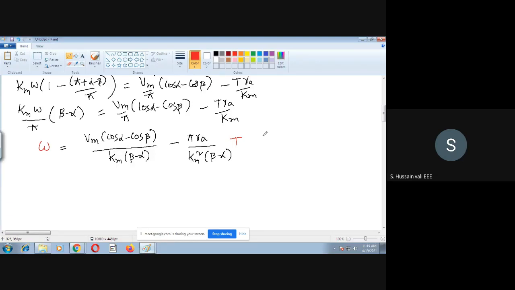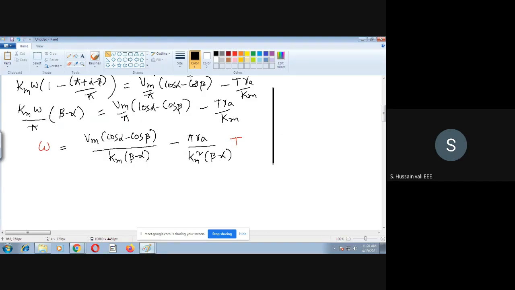Now, using this expression between omega and T, we can draw the graph, the speed torque characteristics, just like we did in the previous analysis.